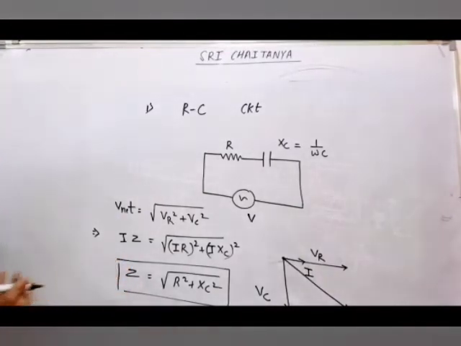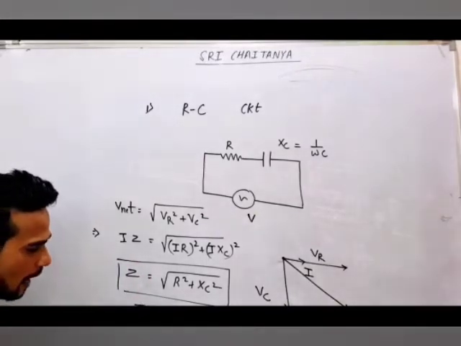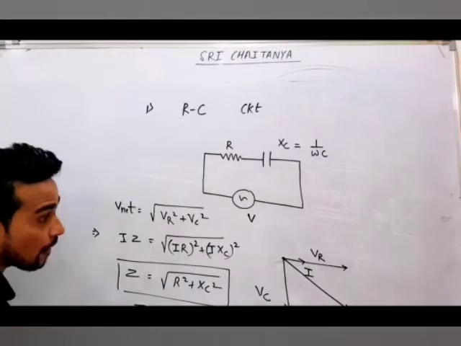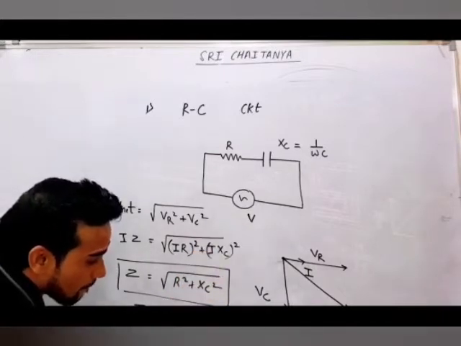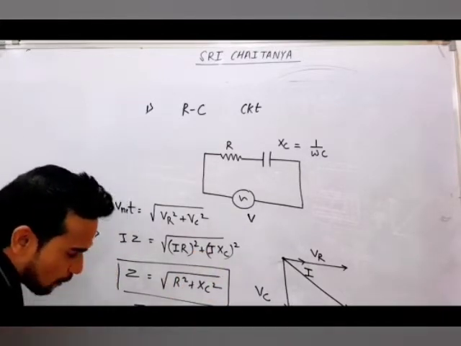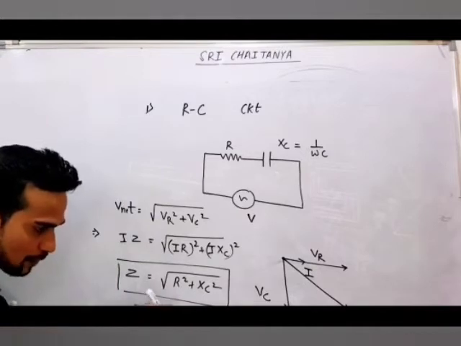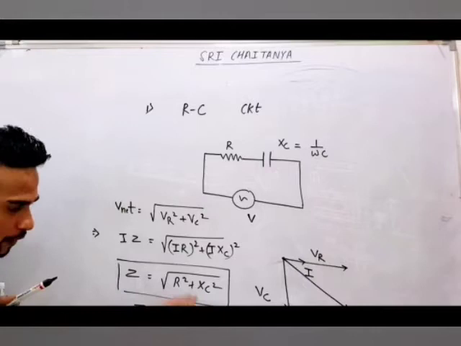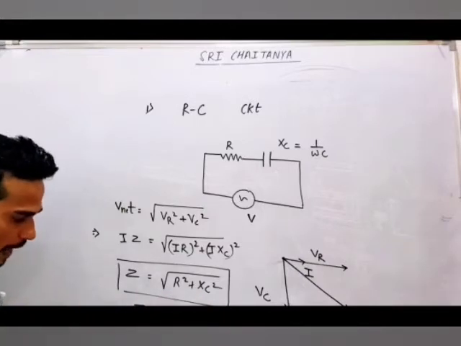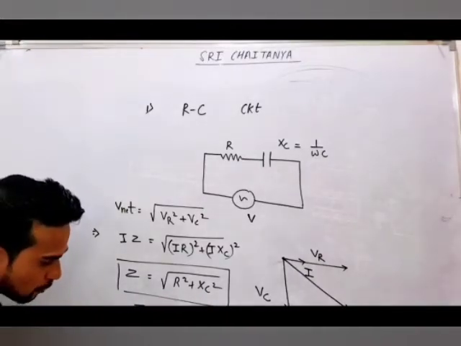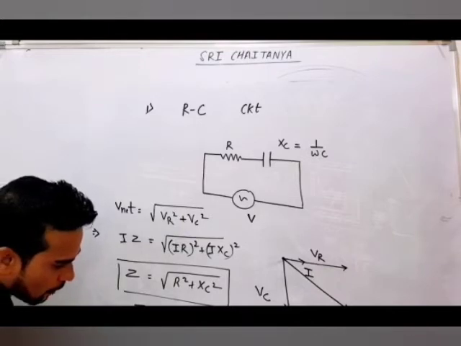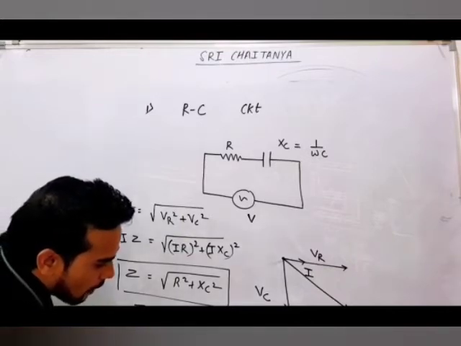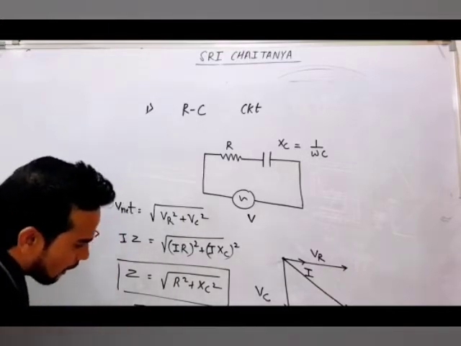Because if you know Z, you can get the RMS current. I RMS will be equal to V RMS by Z. You can treat RMS the same as your DC current. So I RMS will be V RMS by Z. You can put in the values. And once you know I RMS, you can find the maximum current also, that is the peak current, root 2 times the RMS current. So this is how we have talked about it.